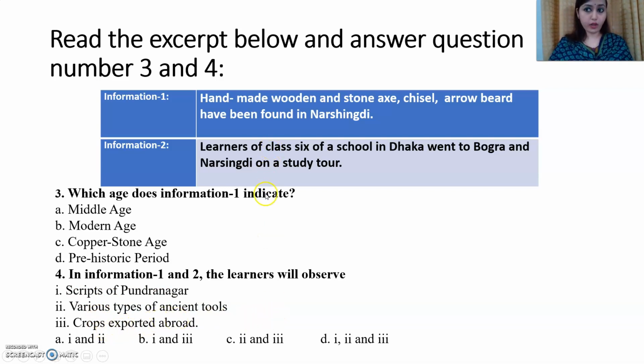From information 1 and information 2, we have not got any clues related to crops. So Roman 3 will not be our answer. It will obviously be 1 and 2, that is A. Okay, so 4A. You will have to write it this way, 4A.